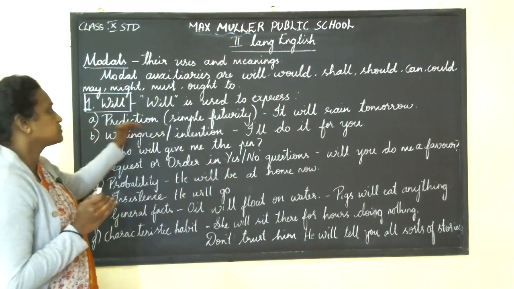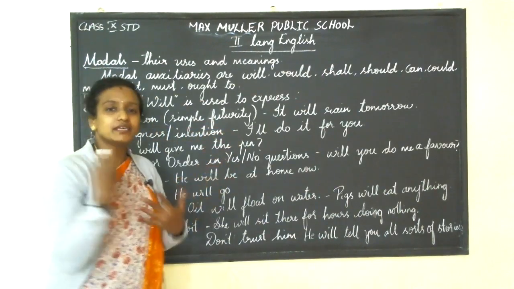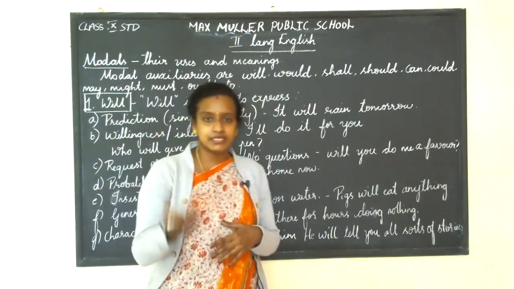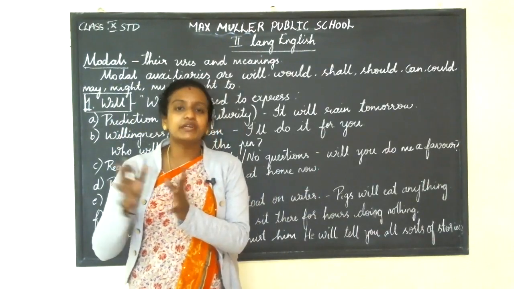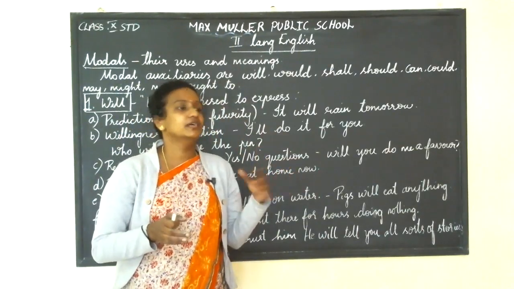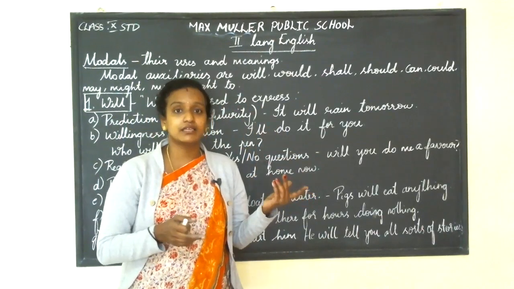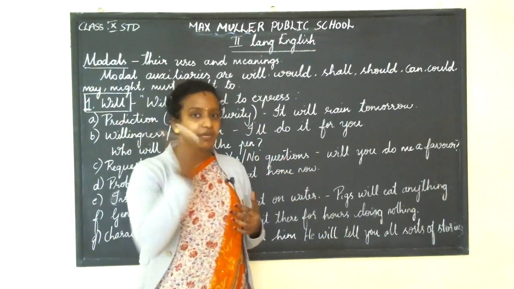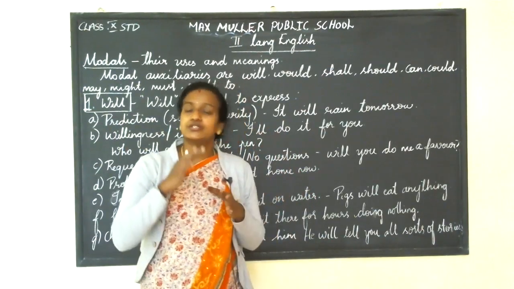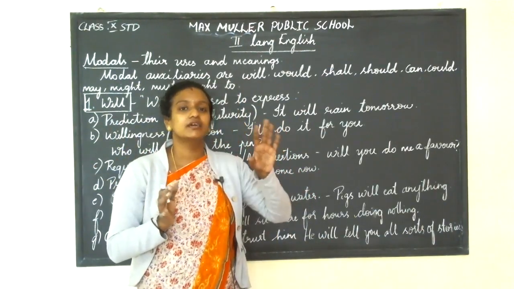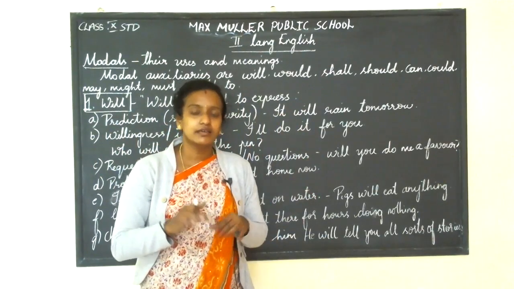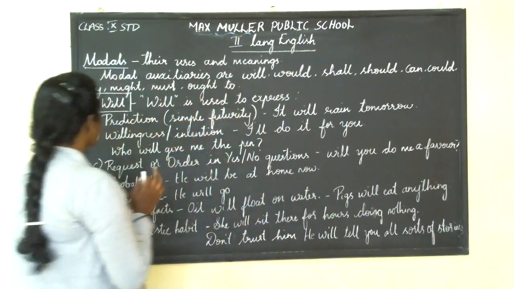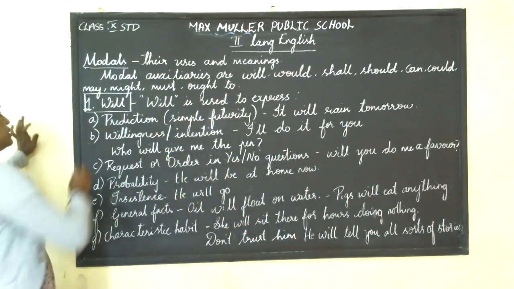Next is prediction, simple futurity. You are not an astrologer, you can't tell astrology, but few things you can predict very easily. If it is very cloudy, you'll say, oh, it will rain, right? You are predicting it. It will rain. It is too sunny, it will be very hot. Yes or no? That is your simple futurity. Simply you are predicting. So that is one prediction.